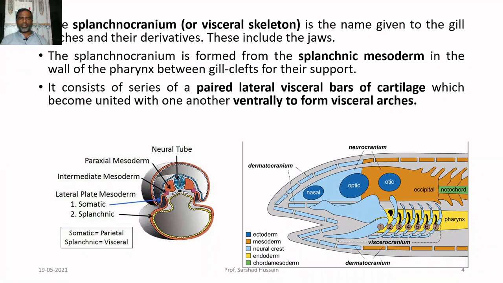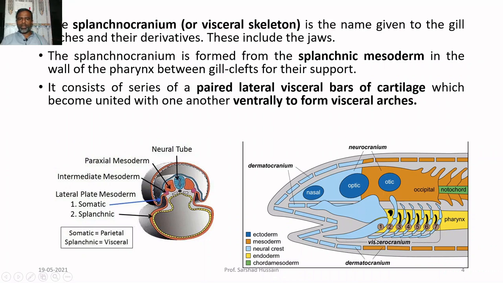It consists of a series of paired lateral visceral bars of cartilage. You can see over here, they are present on the lateral side, they are bars of cartilage, sometimes they are of bone also. They are present on both lateral sides. So this is one side, and on the other side also they may be present. They are joined ventrally, but not dorsally, so they form an arc-shaped structure.